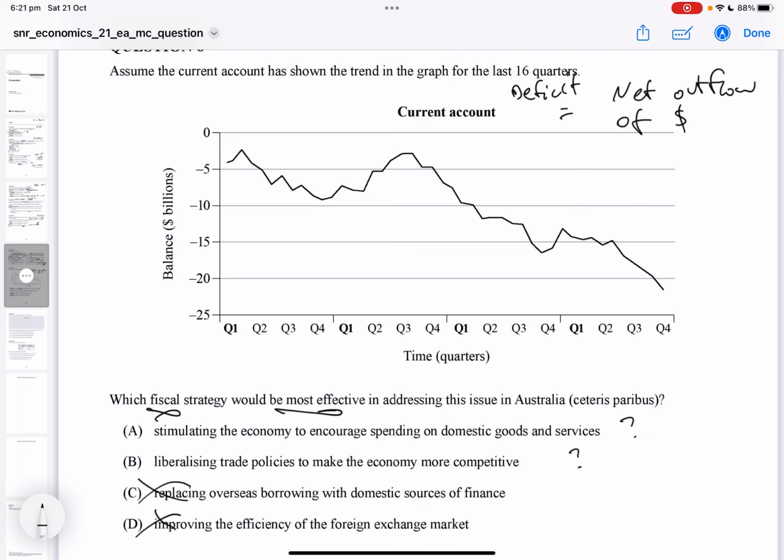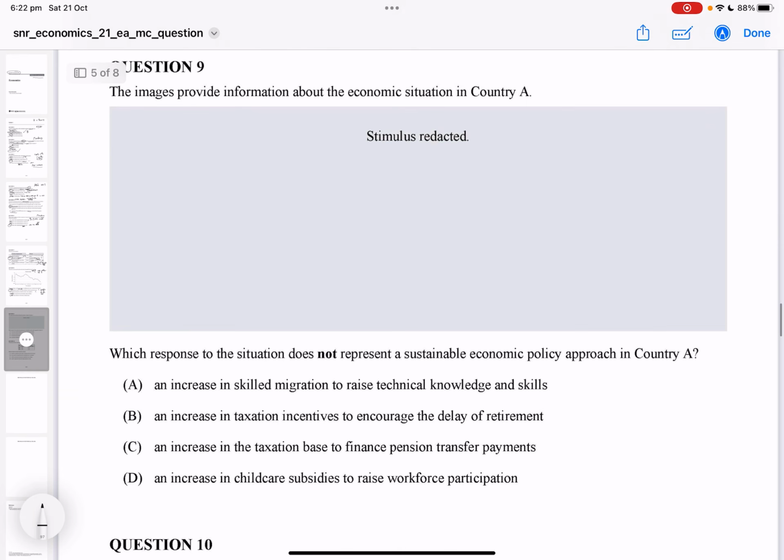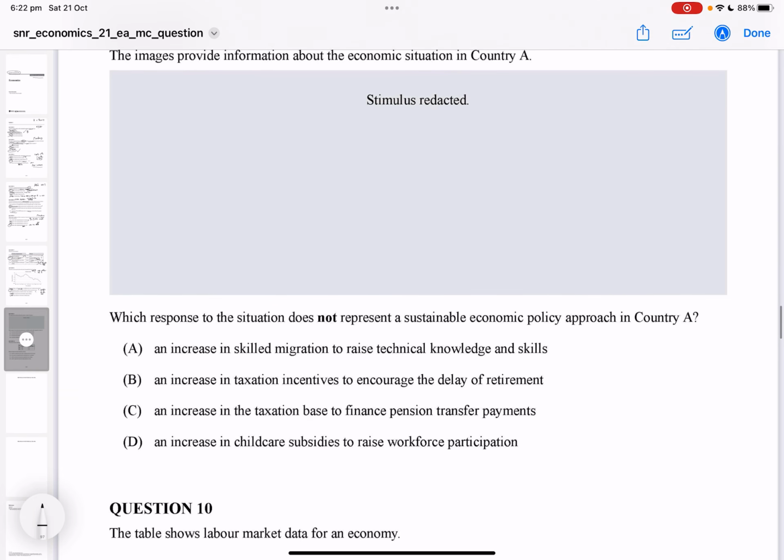Okay, so the current account, this net outflow of dollars here. Liberalising trade policy or stimulating the economy to encourage spending on domestic goods and services. So let's look at A, we're going to substitute imports for domestic production, and we're going to stimulate the economy. We're not going to buy as much from overseas and that would reduce our current account deficit. That's going to be A for that one. Once again, these are quite problem-solving sort of questions. Question 9, I don't have a stimulus for that one, so I'm going to jump over it.